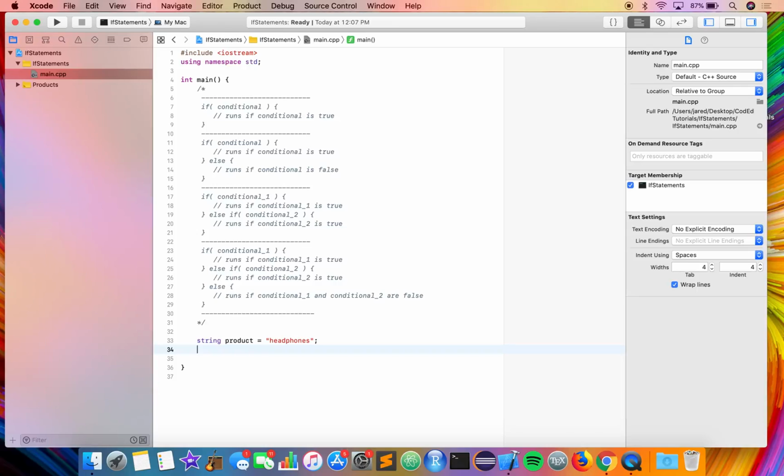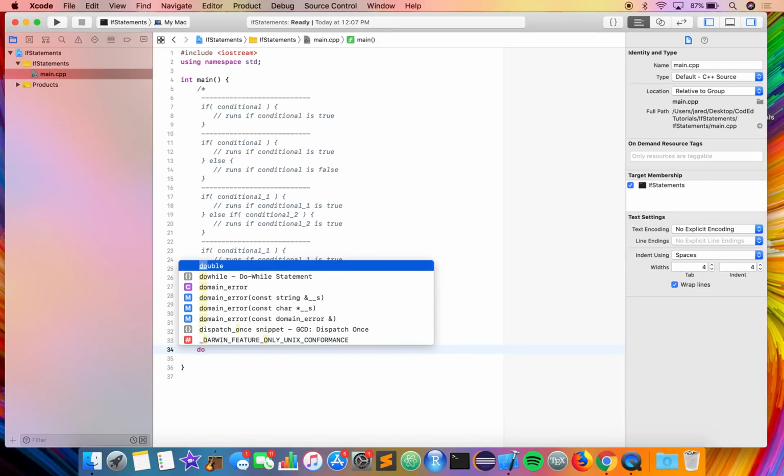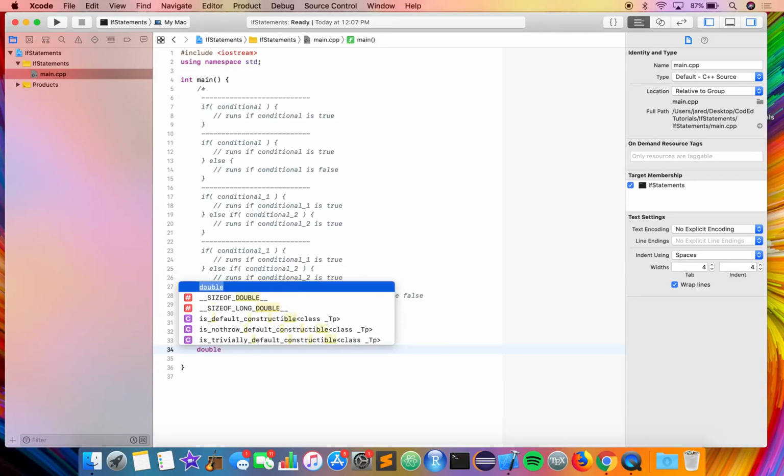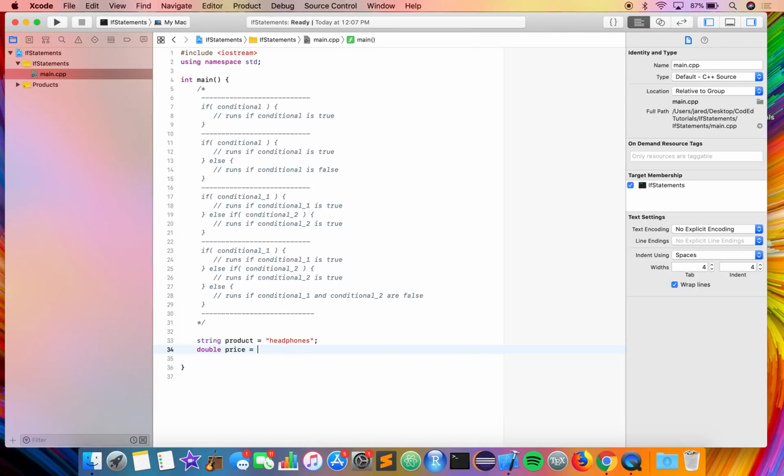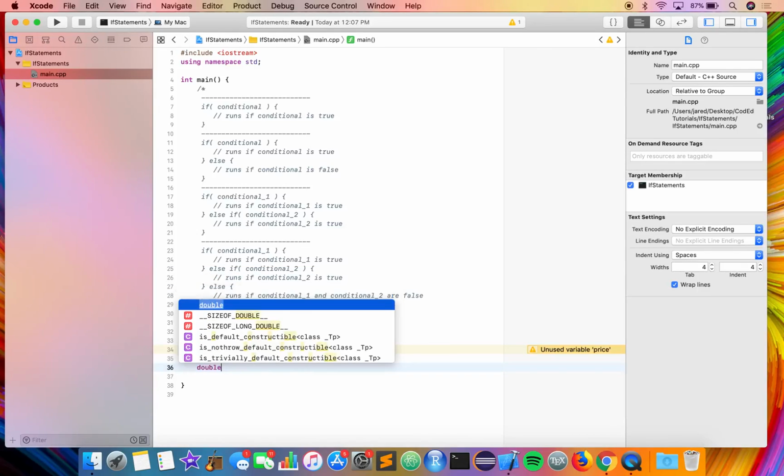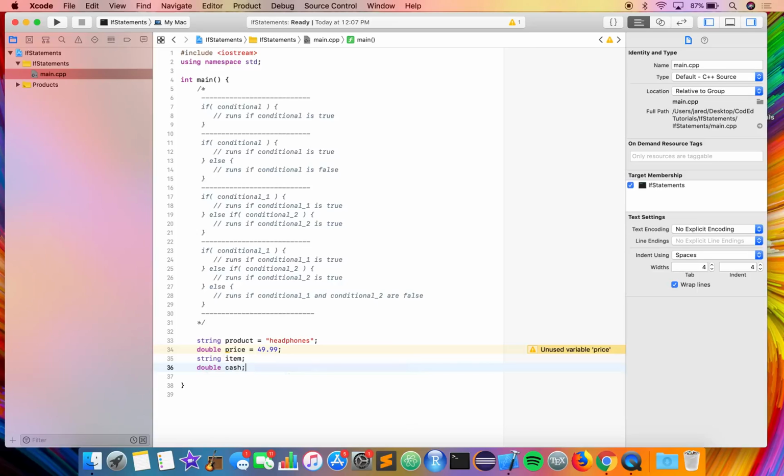And then the price, which will be a double because there's a decimal, will be $49.99. Now let's add two other variables for the user to input. So string item and double, let's say cash.